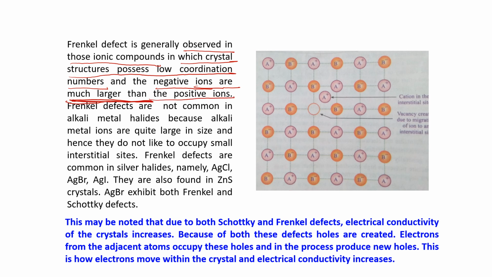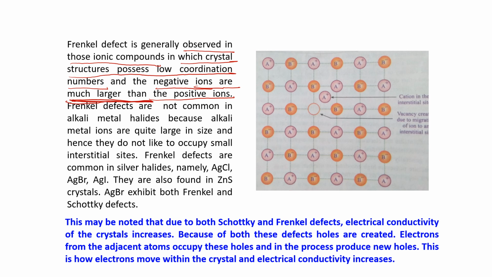In Schottky defects, there was not much difference between the positive and the negative ion, like NaCl. But in Frenkel defect, the negative ions are much larger than the positive ion. The cations here are very small in size.